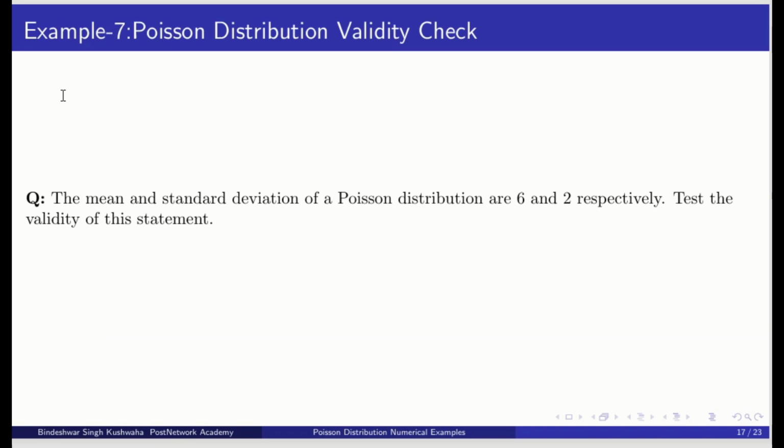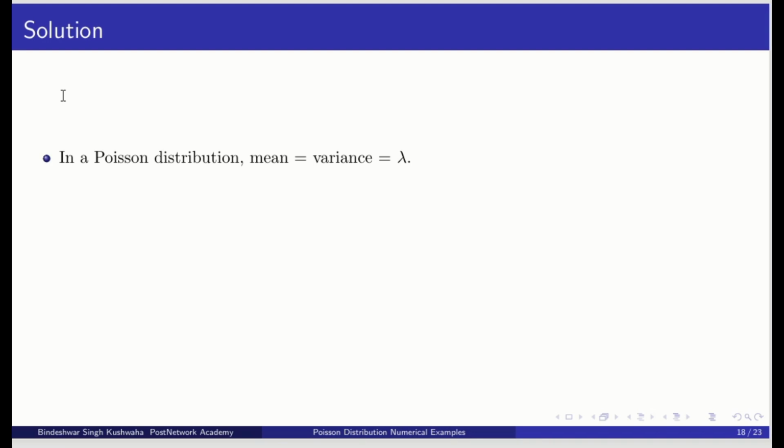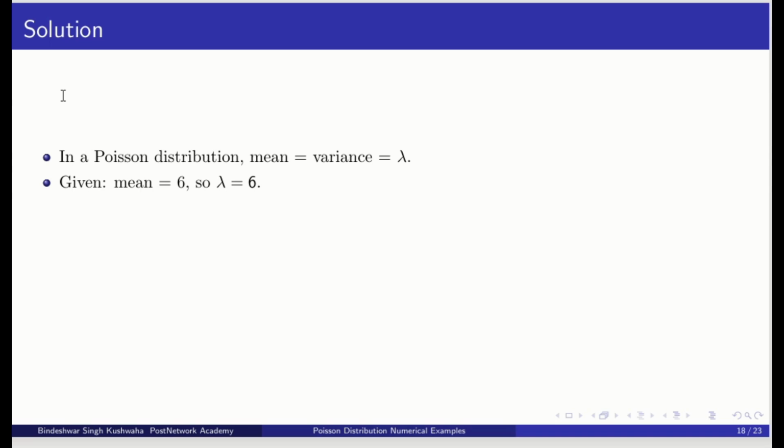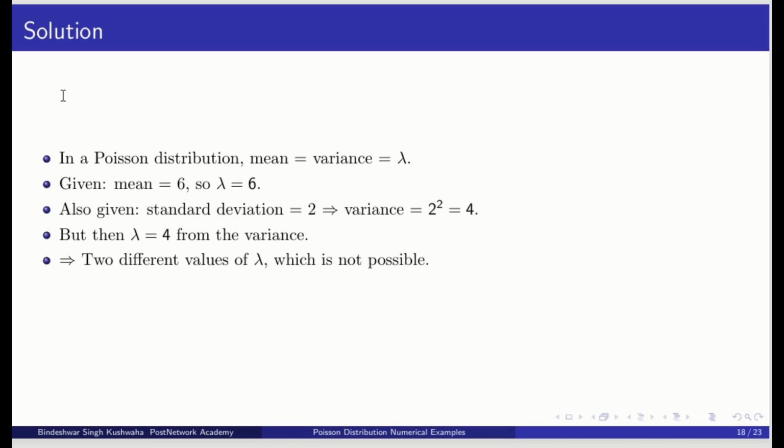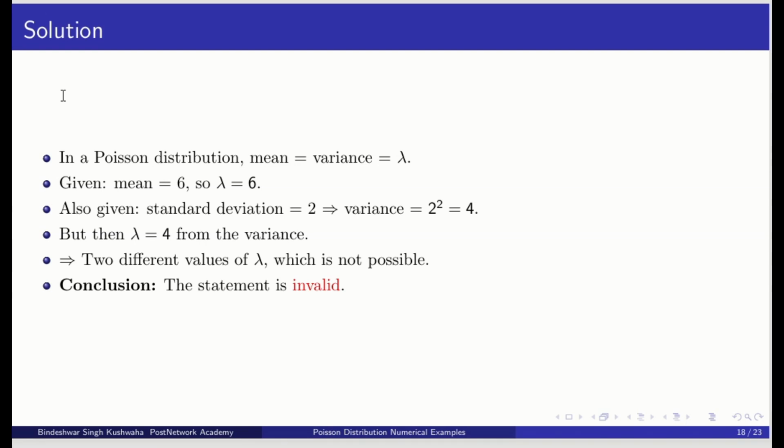Now question number 7, Poisson distribution validity check. It is given that the mean and standard deviation of a Poisson distribution are 6 and 2 respectively. Test the validity of this statement. It is very simple. We know that for a Poisson distribution, mean and variance are equal. Here the mean is 6, so lambda is 6, but the standard deviation is given as 2, so the variance would be 4. So lambda would be 4. But two different values of lambda are not possible, so the statement is invalid.